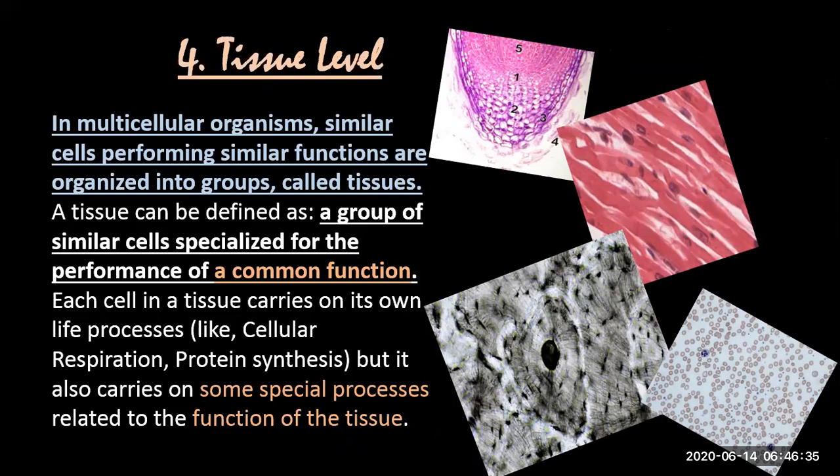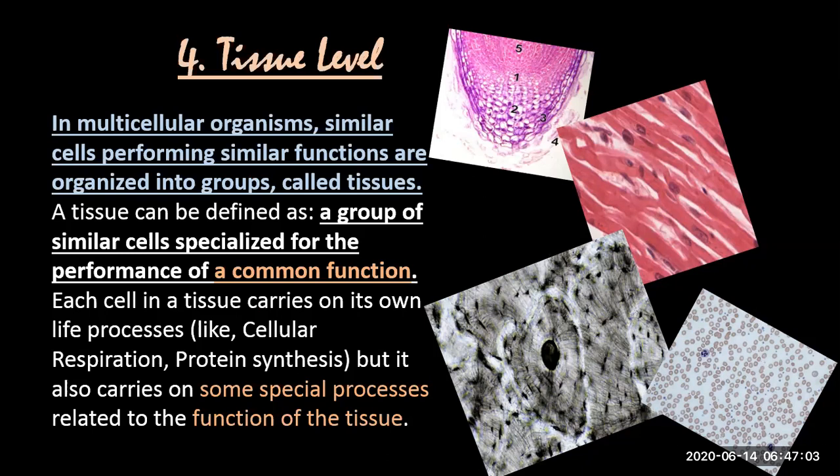Before going into that detail, I have to tell you what a tissue is. A tissue is basically a group of similar cells specialized for the performance of a common function. There are so many cells, all having the same structure and performing the same function.